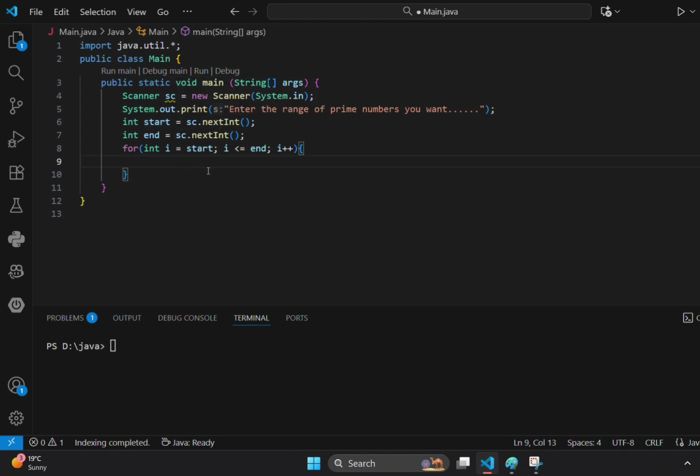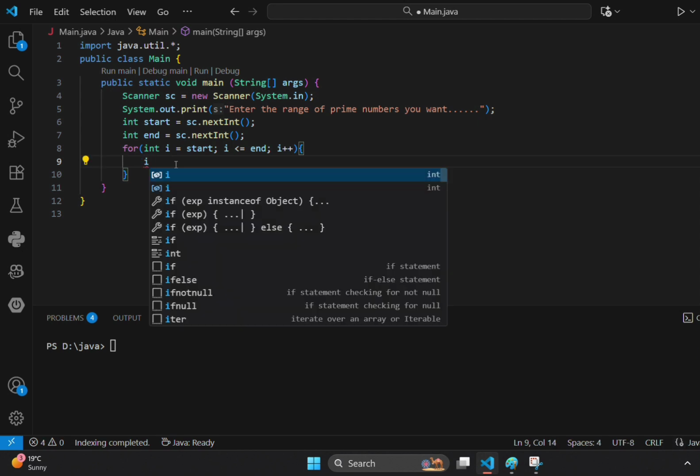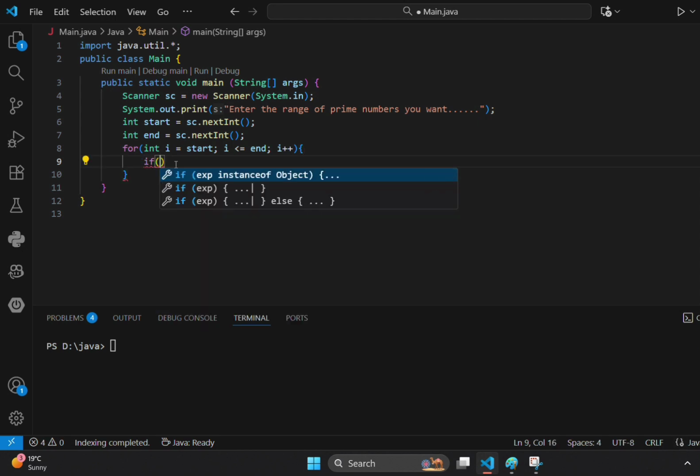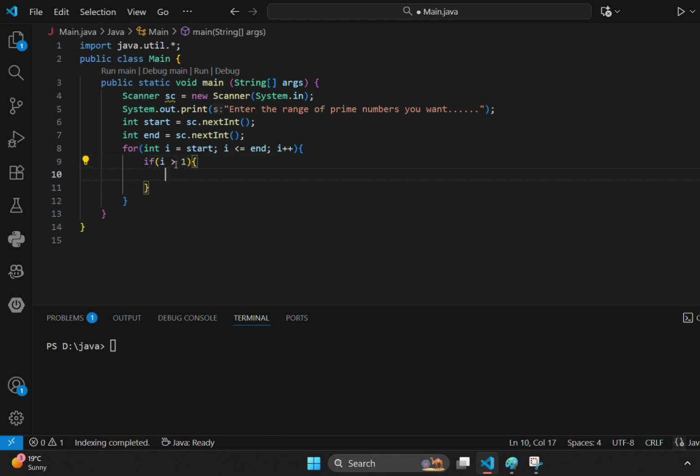Now I am using an if statement and checking whether that number is greater than 1.